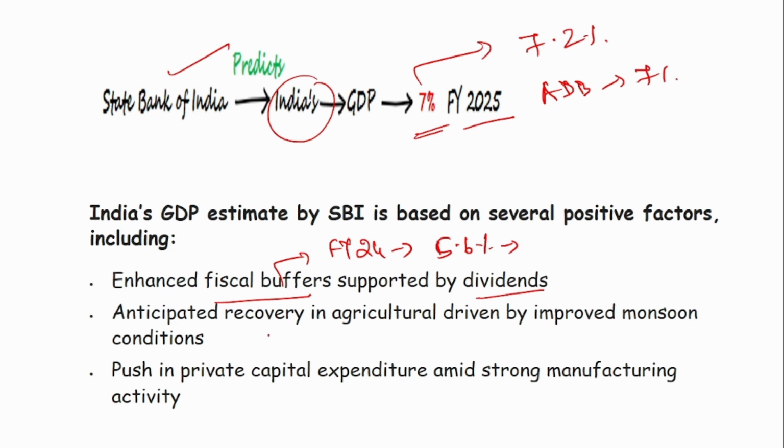Apart from that, there is anticipated recovery in agriculture. We see good monsoon conditions, and because of that, good agriculture production is also expected. So that is one of the reasons. The last one is the push in private capital expenditure and strong manufacturing activity. So these are the reasons for a strong GDP estimation.